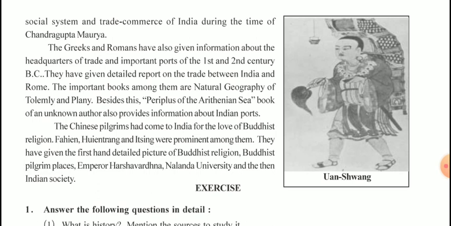So, dear students, this is all about the reading and explanation of Unit 1, that is the sources of studying history of ancient India. The first chapter is a short summary of what we are going to study in detail.